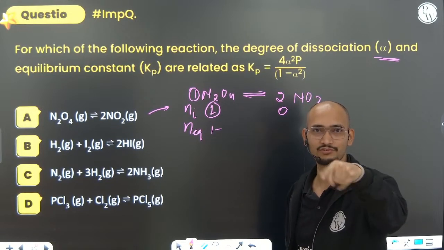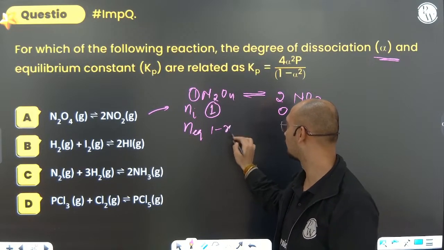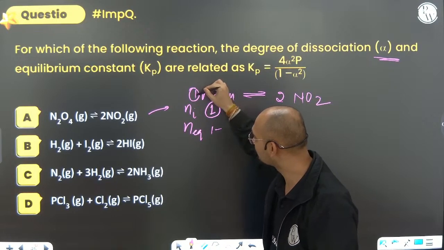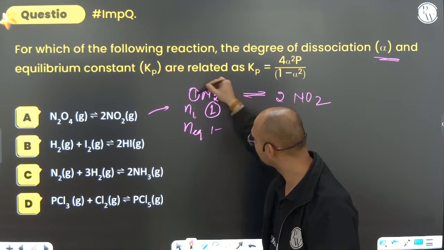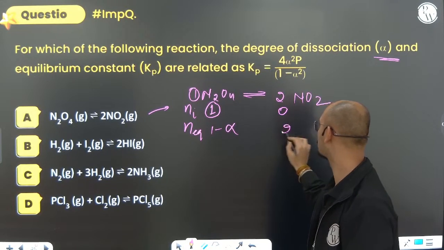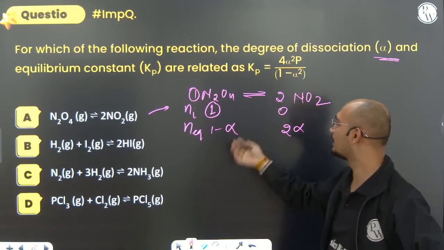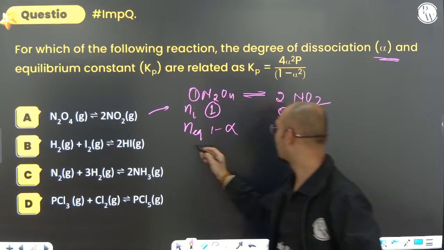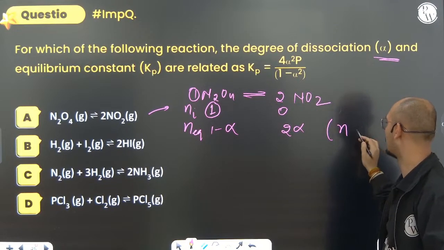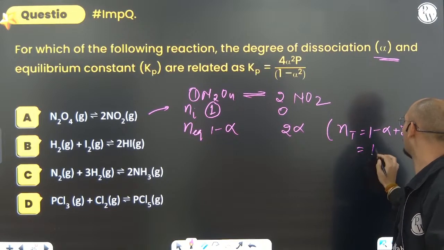So degree of dissociation can be equal to the dissociated number of moles only when the moles you have taken are equal to the stoichiometric coefficient. So 1 minus alpha, and it will be how much? 2 alpha. So what we have got here is N equilibrium. If N equilibrium is here, what is the total number of moles at equilibrium? N total will be 1 minus alpha plus 2 alpha, that will be 1 plus alpha.